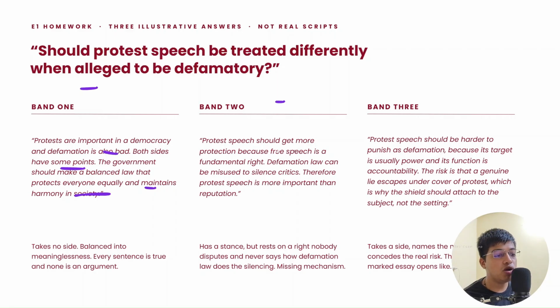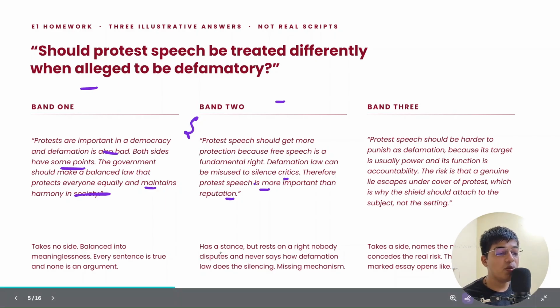Protest should get more protection because free speech is a fundamental right. Defamation law can be misused to silence critics. Therefore, protest speech is more important than reputation. This one has a very good stance. Protest should get more protection. But it rests on a right that nobody actually disputes. It never says how defamation law does the silencing. It is missing the mechanism.